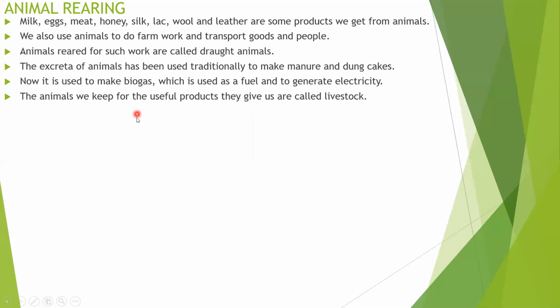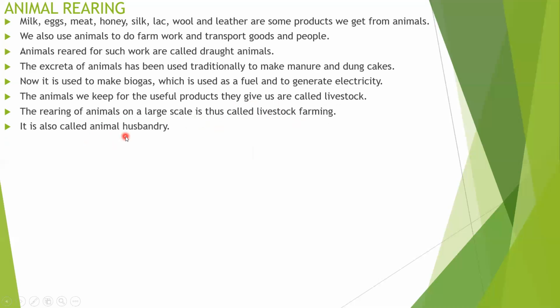Livestock means living animals that provide a lot of materials. The rearing of animals on a large scale is thus called livestock farming. So this rearing for milk, wool, honey, egg, silk, lac, or whatever we are getting is called livestock farming.